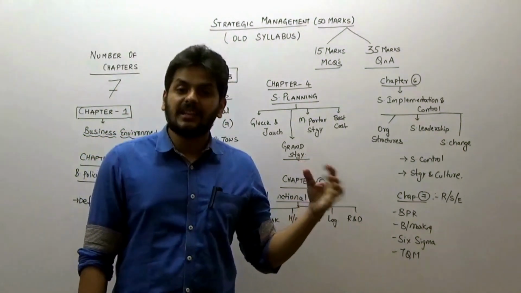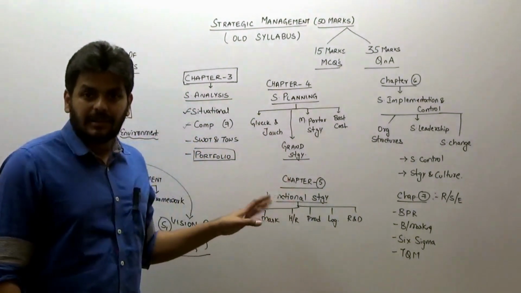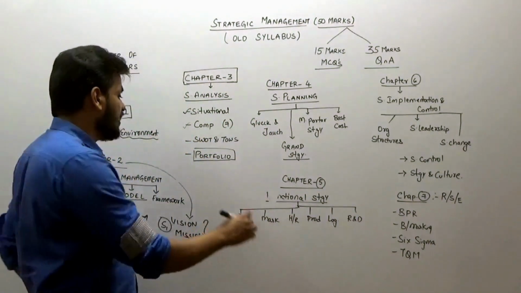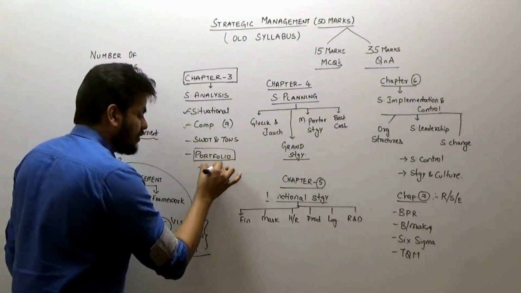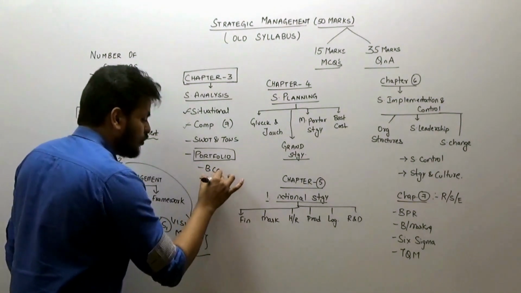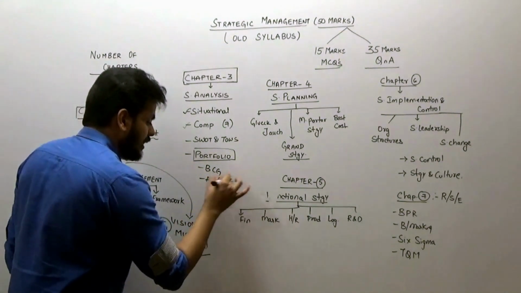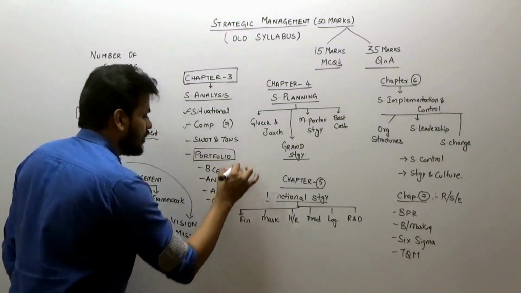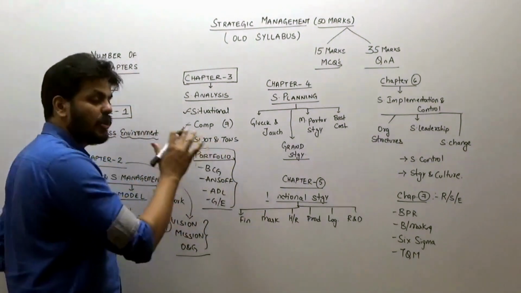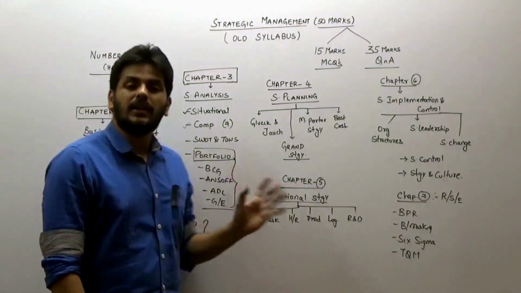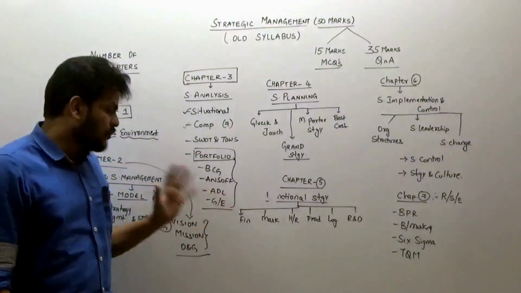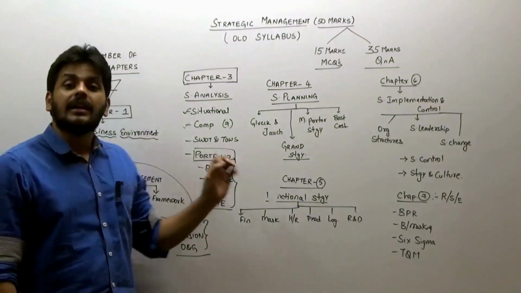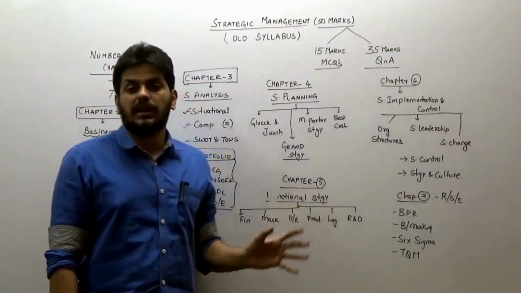You take any number of attempts of strategic management, definitely a question will be there from portfolio, where they will ask about BCG, Ansoff, ADL or the GE model, and they are definitely going to ask one question in your exam also from this. So be very well prepared, and it has to be prepared in such a manner that let them ask you any question, you should be able to write.